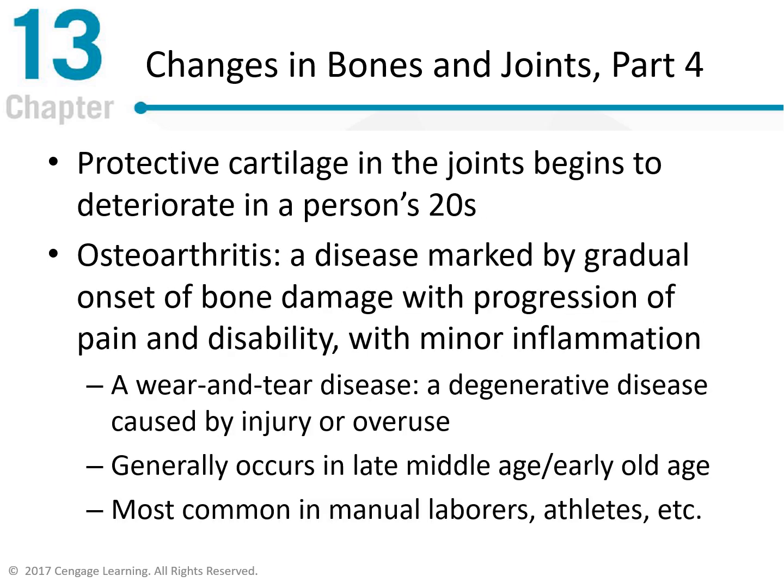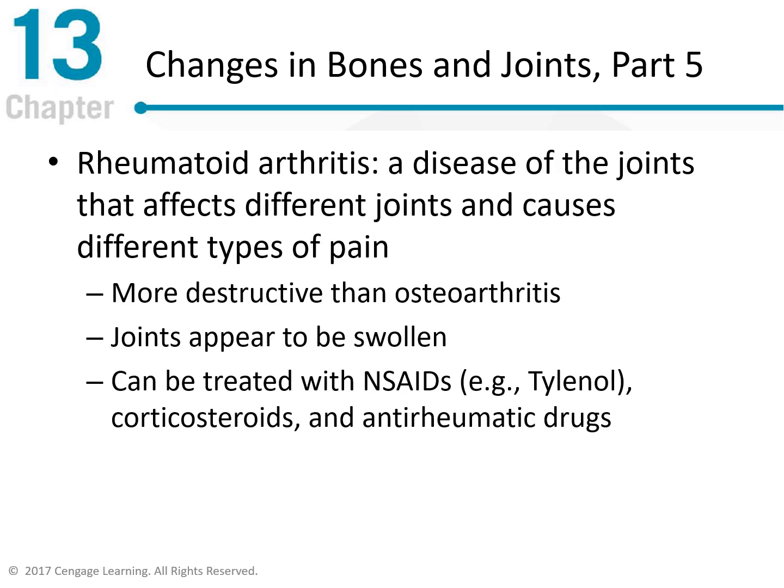Protective cartilage in the joints begins to deteriorate in a person's 20s. Osteoarthritis is a disease marked by gradual onset of bone damage and progression, and pain and disability with minor inflammation. Rheumatoid arthritis is a disease of the joints that affects different joints and causes different types of pain. This is more destructive than osteoarthritis. The joints appear to be swollen, and it can be treated with NSAIDs.